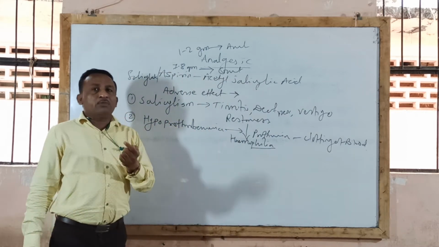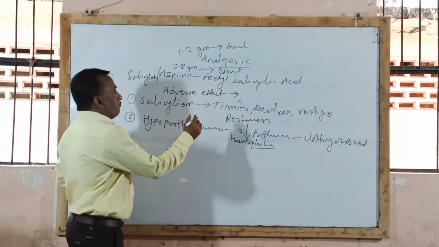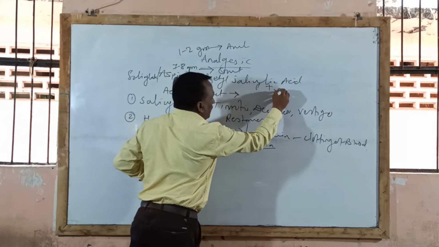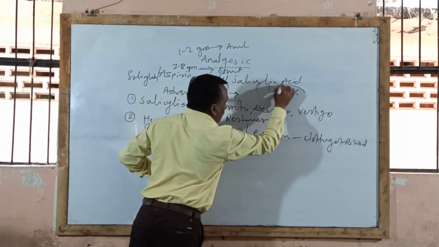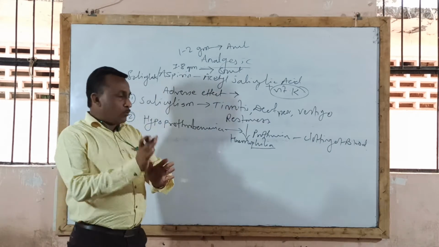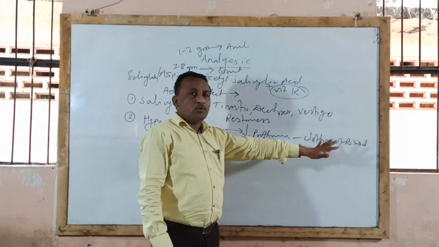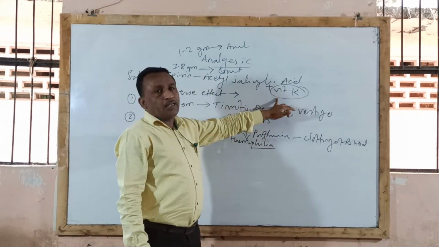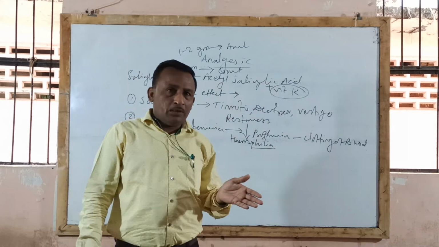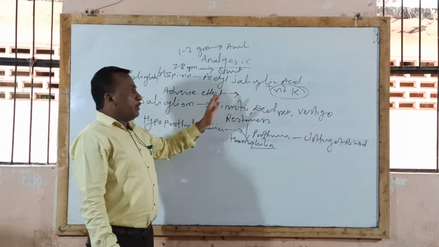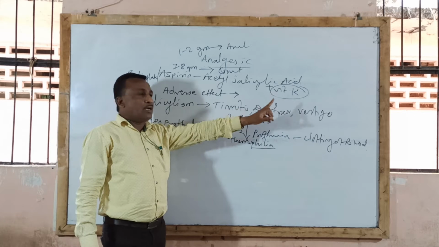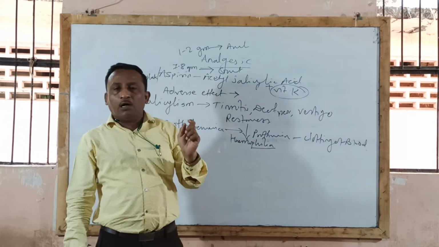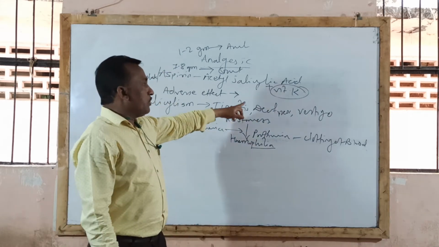In order to overcome this side effect, always aspirin drug should be supplemented with vitamin K. Vitamin K causes clotting of blood, that is a clotting factor, and therefore generally whenever it is given for long term treatment, it is supplemented with vitamin K. Sometimes they may ask you the reason why aspirin or salicylate drug is supplemented with vitamin K.